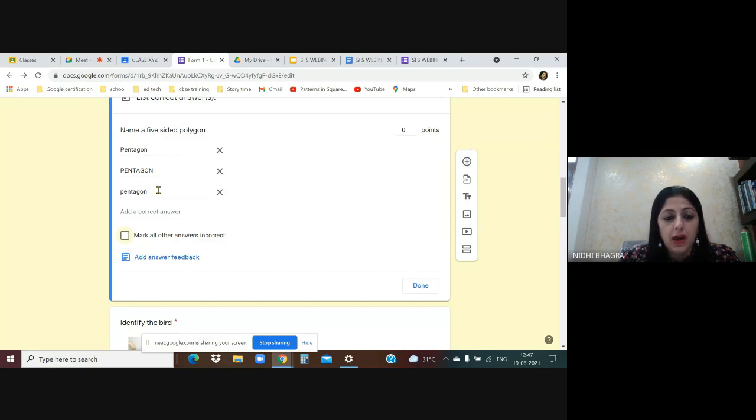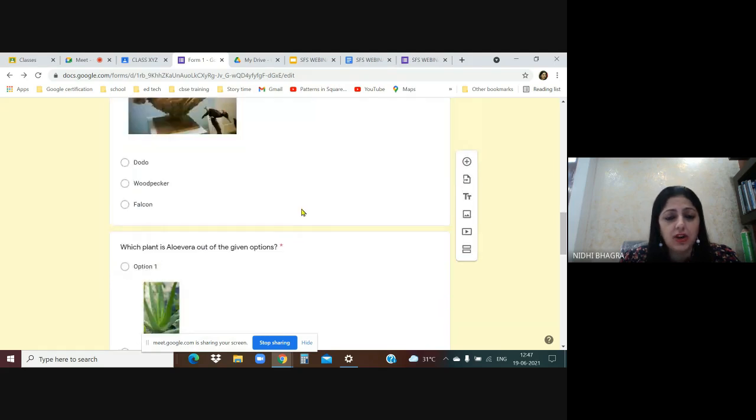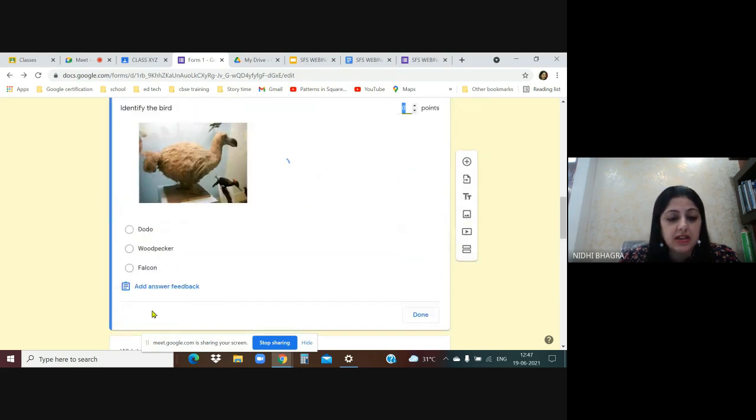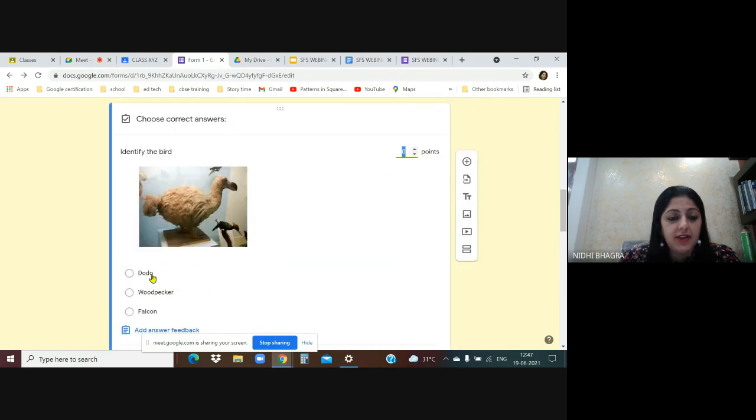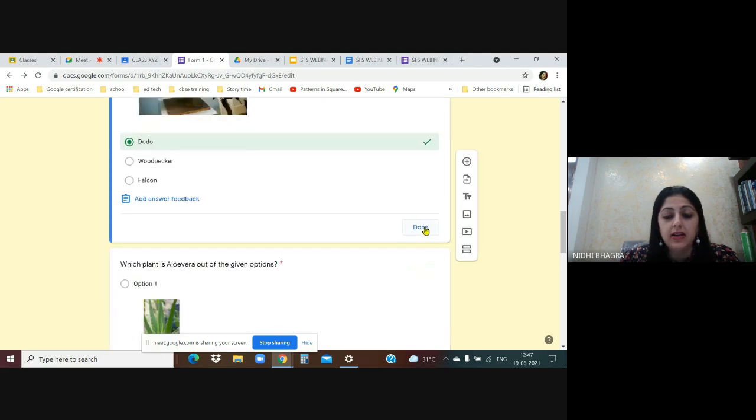Then now you have written the correct answers, points. You have to give points from here. So 1 point, and then don't forget to click on done. Next question, click on the next question, go to the answer key, which is the correct answer, identify the word, dodo is the correct answer, it will be highlighted, and then points, you have to give it 1 point. So with the arrows up and down, you can increase the point, 1 point, and then click done.